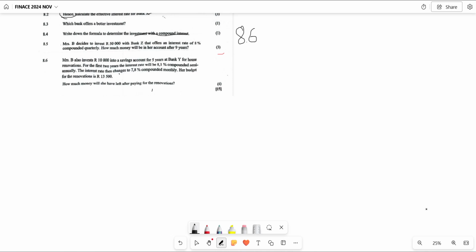It means the interest rate for this particular number of years is this much. Then after this number of years, it changes. The moment it changes, it says now we are having more than 1 interest rate. In that regard, we are having a timeline question. You must represent your statement on the timeline.